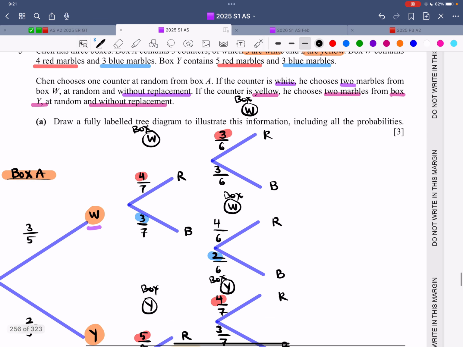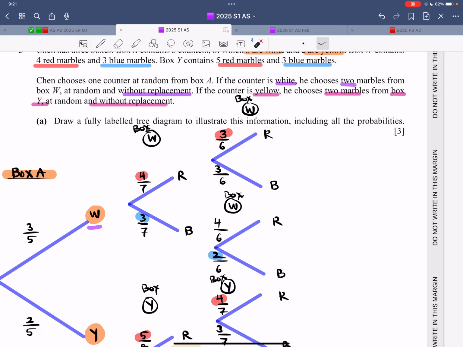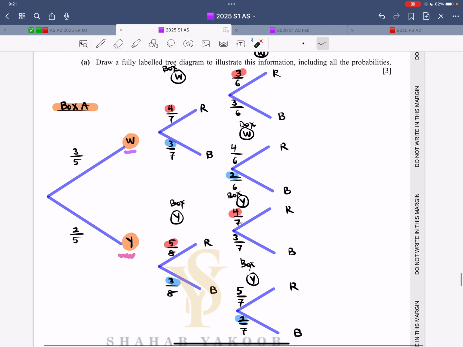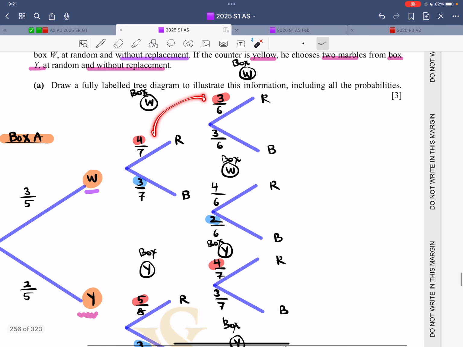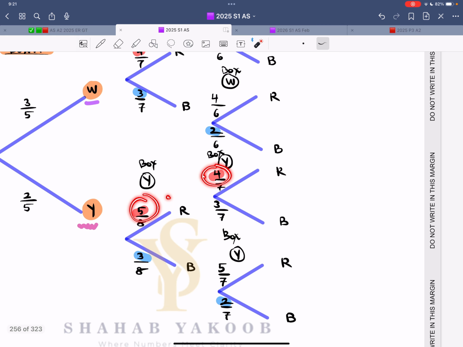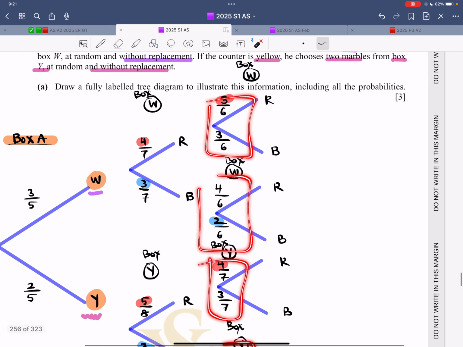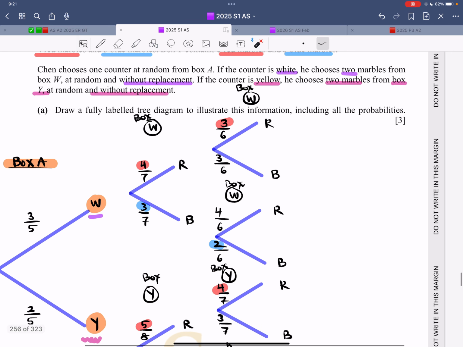Now this is without replacement, same logic, just have a good look. Over here, 4 over 7 becomes 3 over 6, 3 over 7 becomes 2 over 6. Red and red, the numerator decreases. Of course, the denominator will definitely decrease. This is a fixed probability, leave it as it is. 7 becomes 6. Over here, 8 becomes 7. Red becoming red, 4 becomes 3. Blue to blue, 3 becoming 2. Red to red, 5 becomes 4. Blue to blue, 3 becomes 2. The total probability should be 1 everywhere. And then you have all these options.